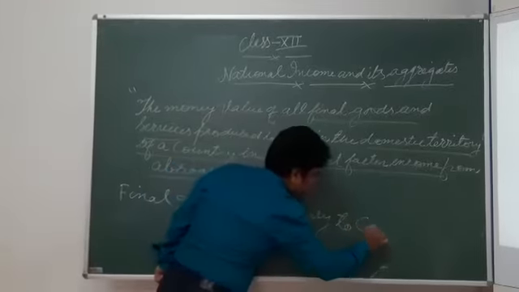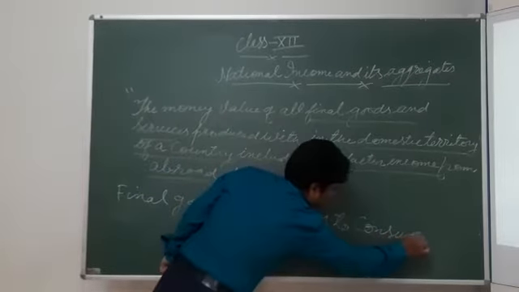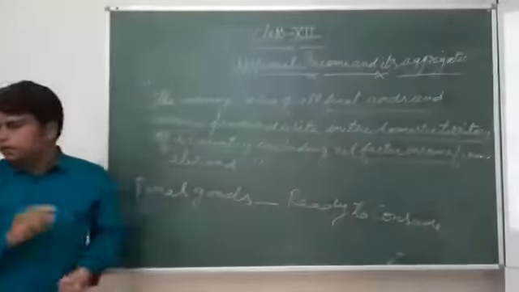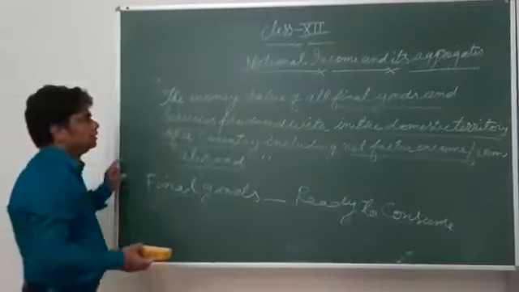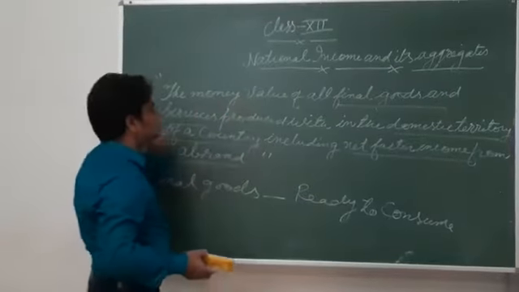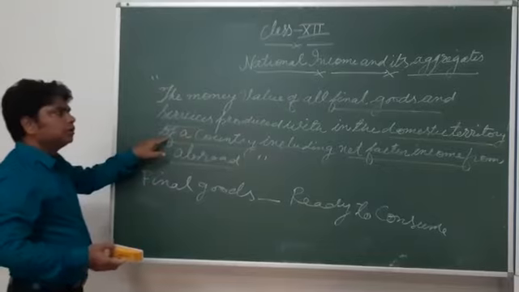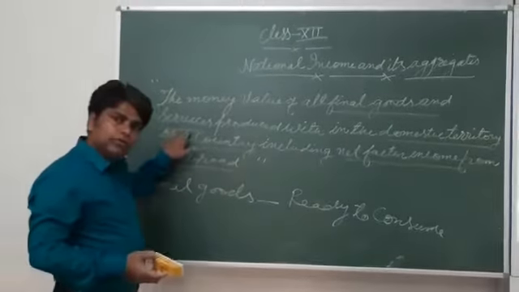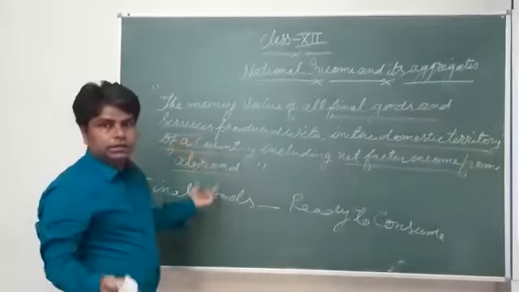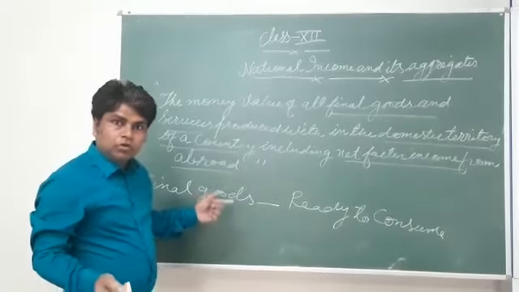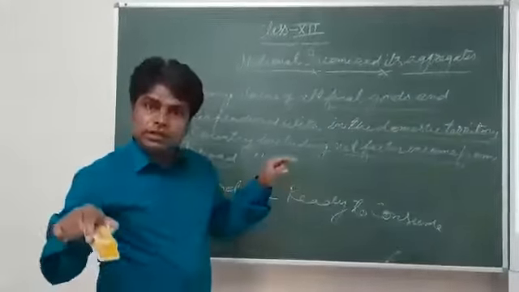The next phrase is the domestic territory of a country. The money value of all final goods and services produced. Services also, meaning engineers and doctors, not those who are still studying.